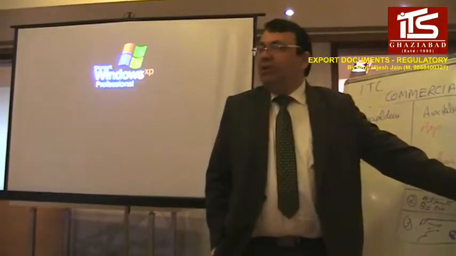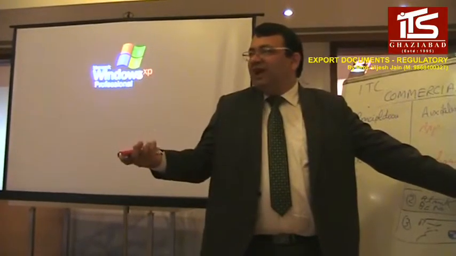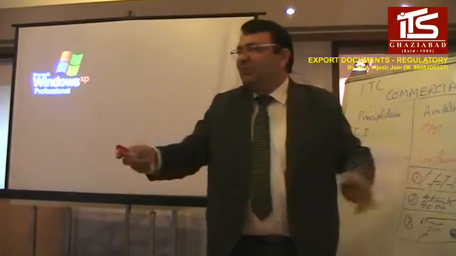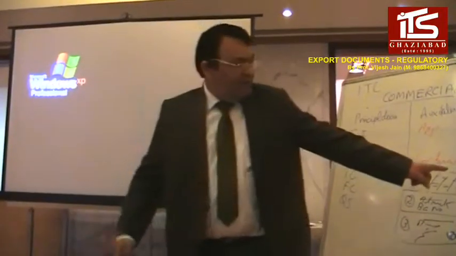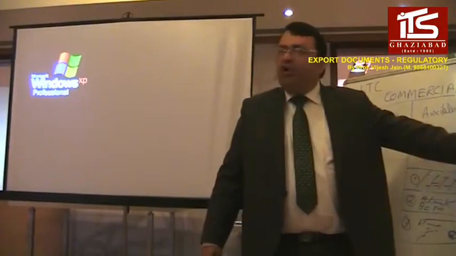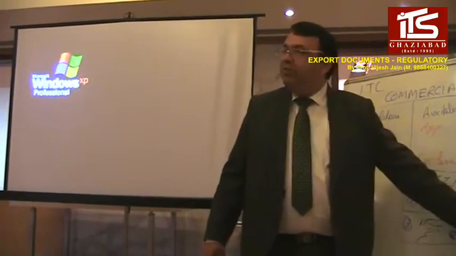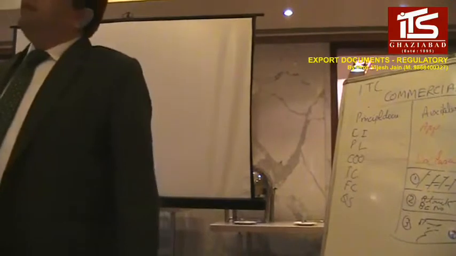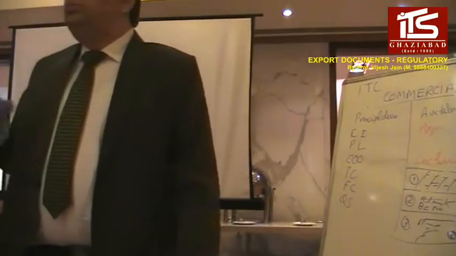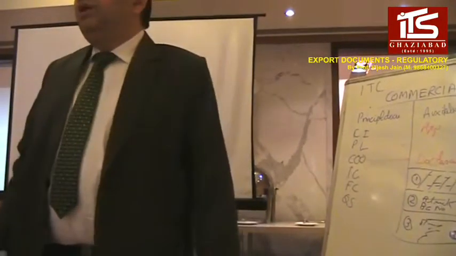You don't have an EP copy because of import promotion, the IP copy will not be there. There is no import promotion. Government does not give any incentive for imports. So this copy will not be there. The exchange control copy will be there. The bank copy will be there. Okay. So when you open an LC, at that time itself you can start the process of the bill of entry.